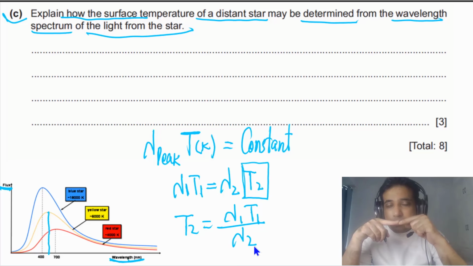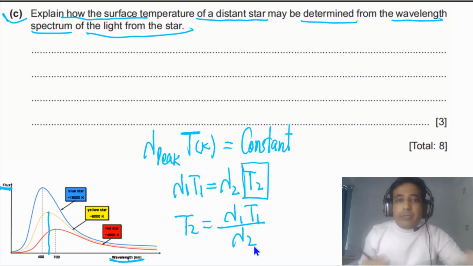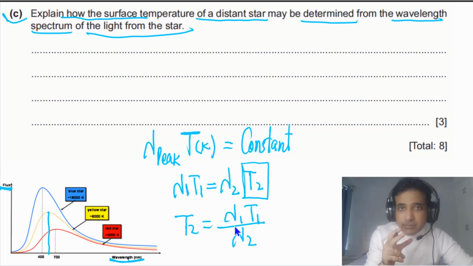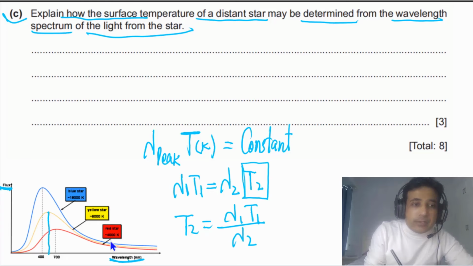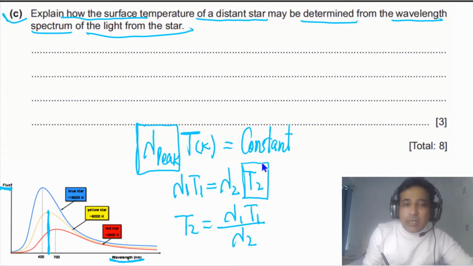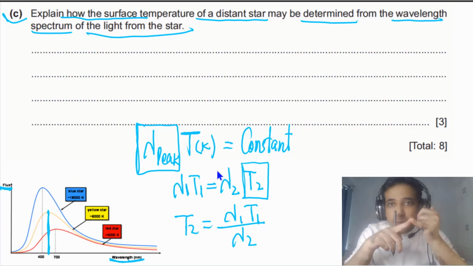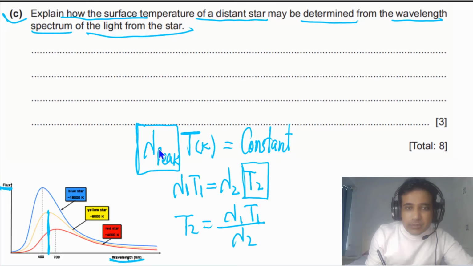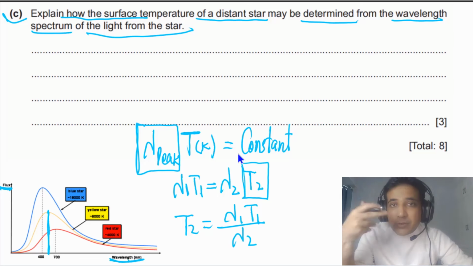If you have this spectrum, first of all you will find the value of lambda peak. When you have the value of lambda peak, you can look for another star which has a known value of lambda peak and a known value of surface temperature, and then you can use Wien's displacement law and find the surface temperature of the unknown star. So this is how we use Wien's displacement law.